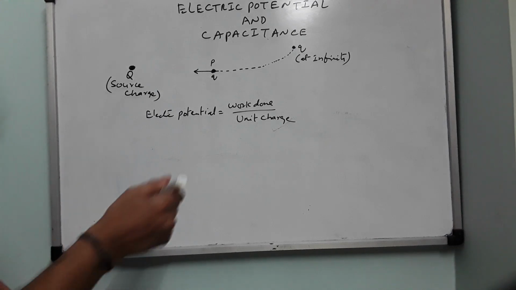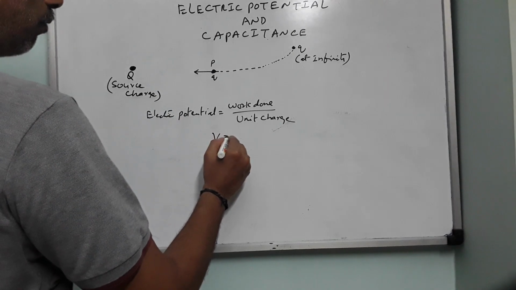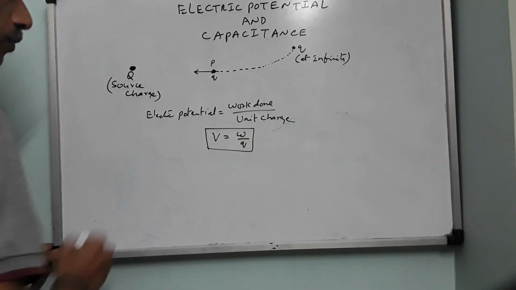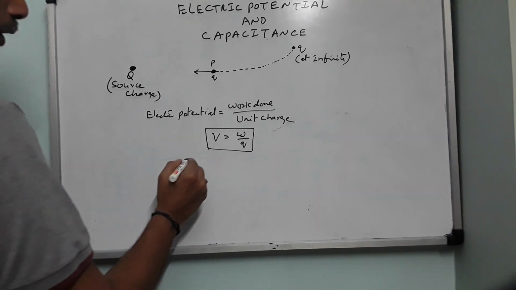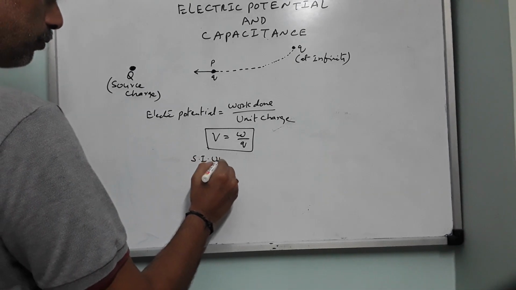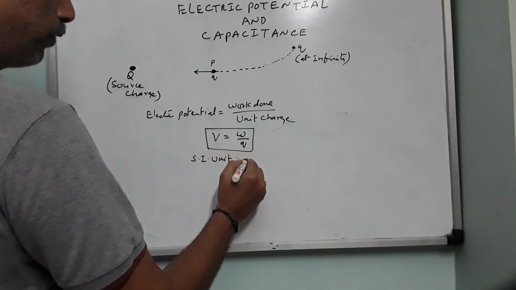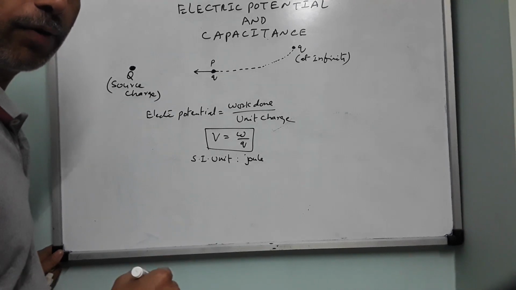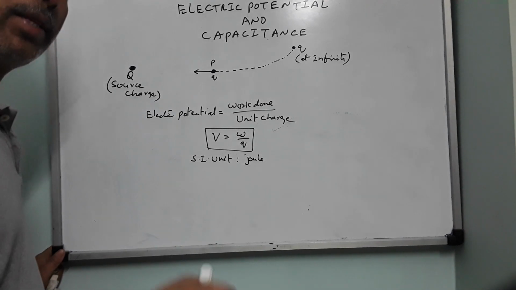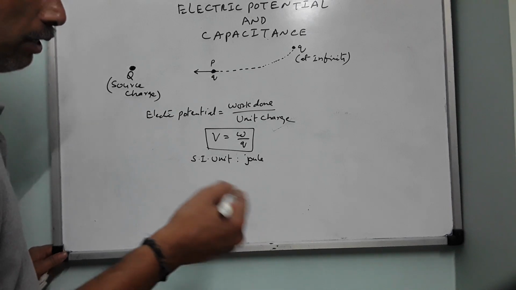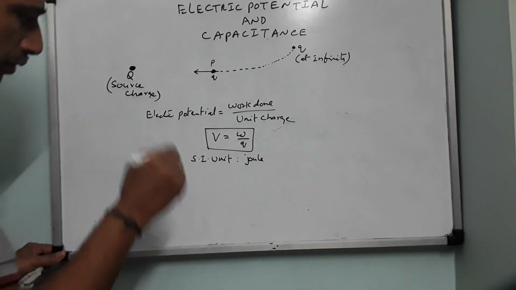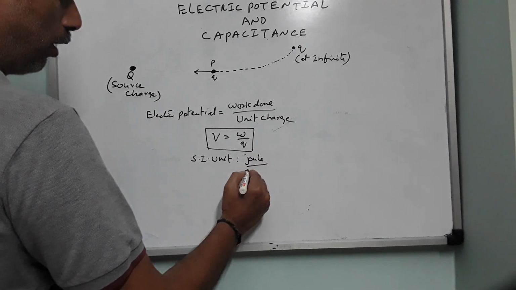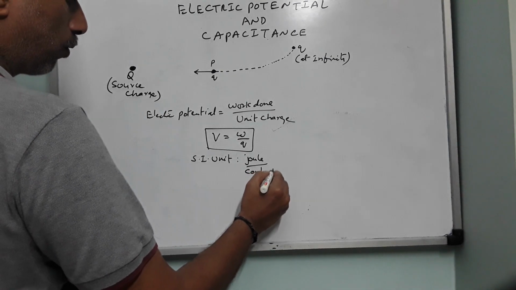Okay, right. So V equals work done, which is W, per unit charge, which is nothing but q. So V equals W by q. SI unit: W is measured in joule. Whatever be the work, whether it is in the electric field, whether it is gravitational field, whether it is heat and thermodynamics or any branch of science, the energy and work done will always be measured in the SI system in joules, divided by coulomb.